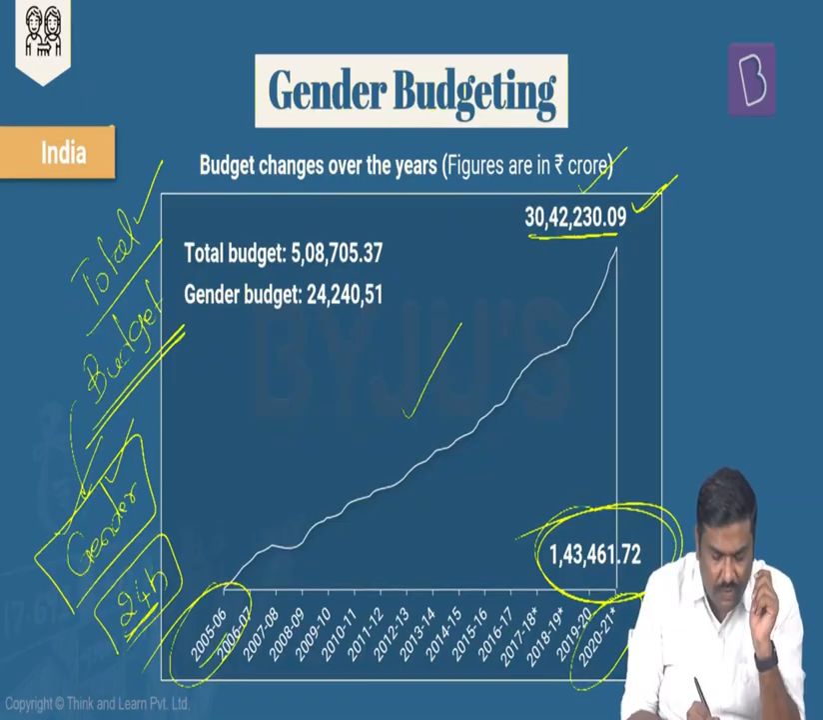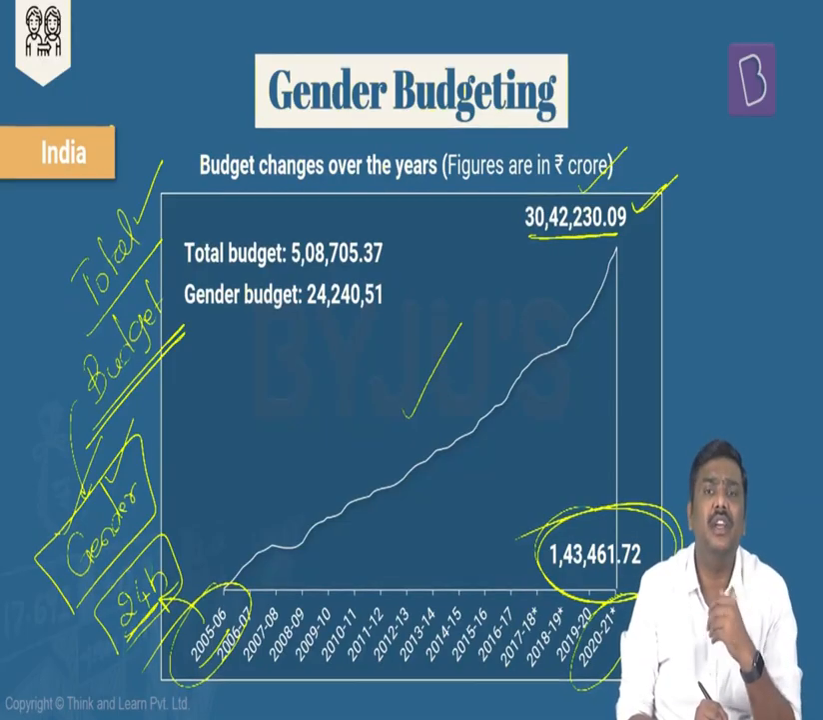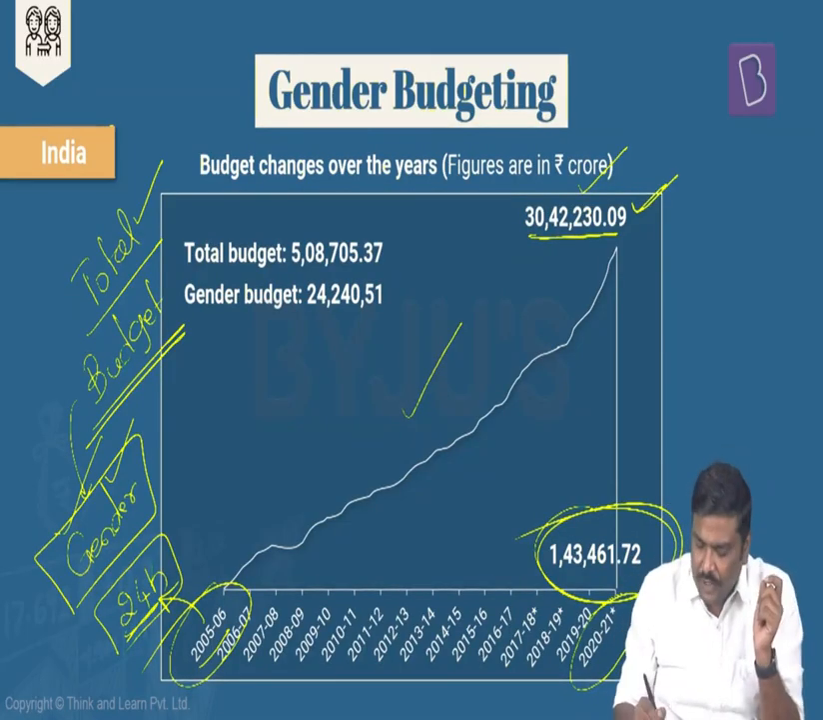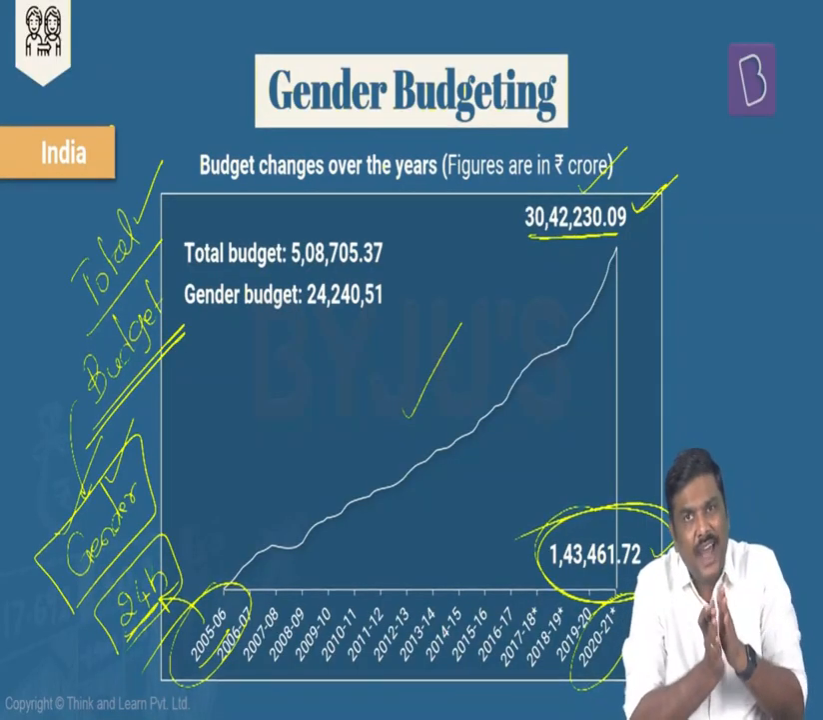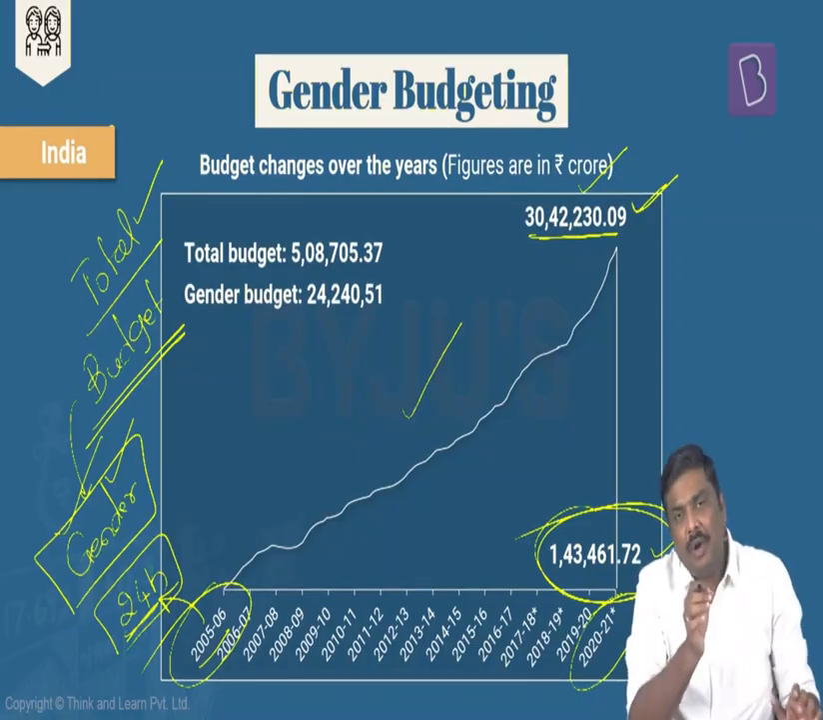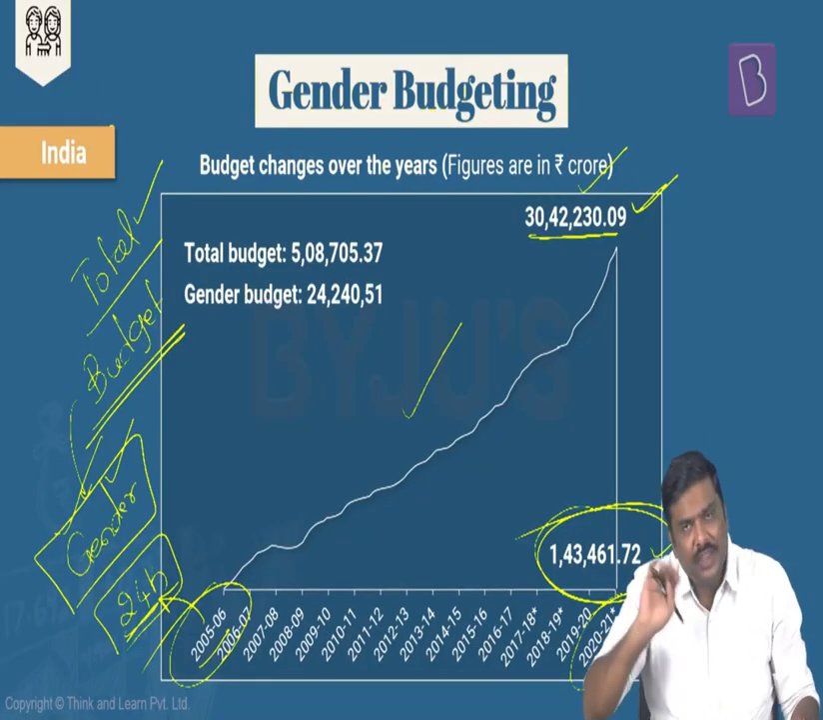That is, back in 2005-06, how much was allocated under gender budgeting? More than 24,000 crore rupees. And for 2021, how much has been allocated? More than 1.4 lakh crore rupees. So over a period of time, with the rise in the overall expenditure under the budget, the amount of expenditure incurred under gender budgeting has also increased.